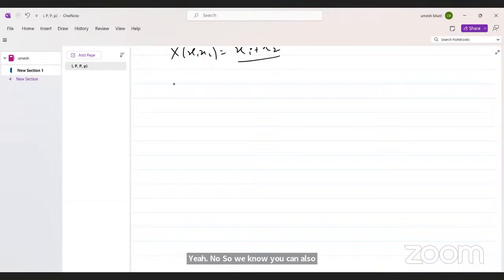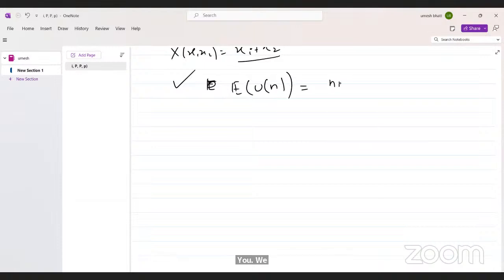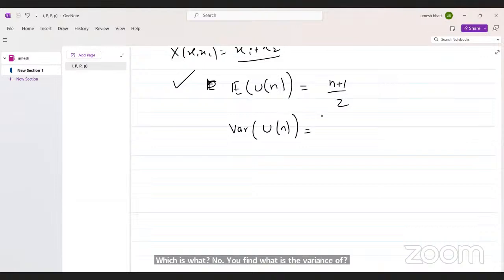So it is your homework. We already found the expectation of a uniform random variable, uniform n, which is n plus 1 by 2. Now you find the variance of a uniform random variable. Okay.